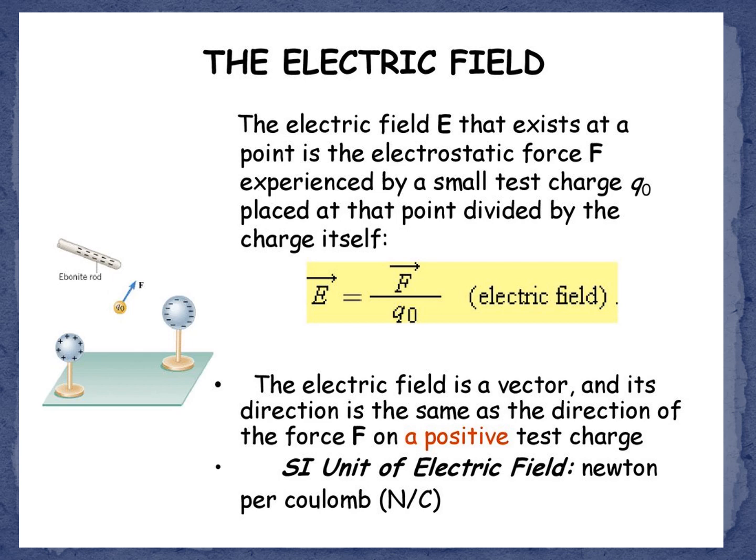Often the electric field, E, is represented by lines and arrowheads indicating the direction of the electric field. The direction of the electric field is the direction of force that would act on a small positive charge.